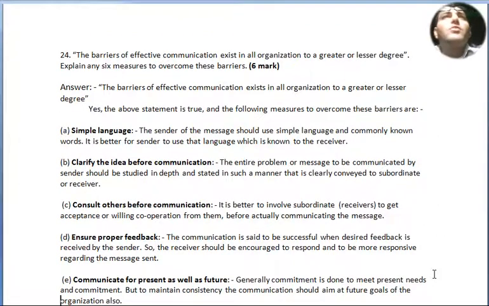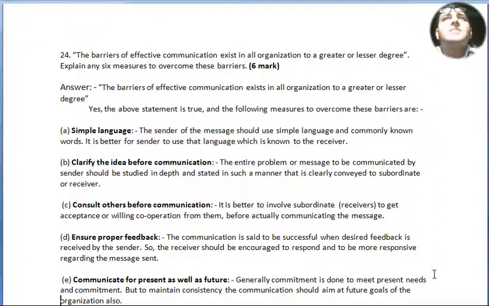Question number 24 for 6 marks. The barriers of effective communication exist in all organizations to a greater or lesser degree. Explain any 6 measures to overcome these barriers. Answer. Yes, the above statement is true, and the following measures to overcome these barriers are: point number A, simple language.